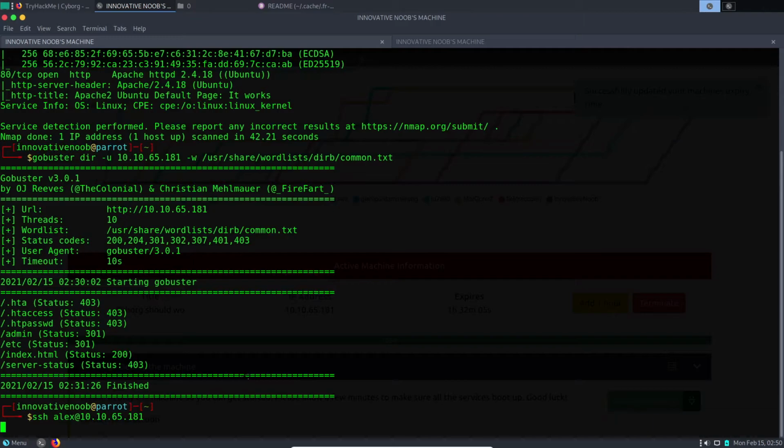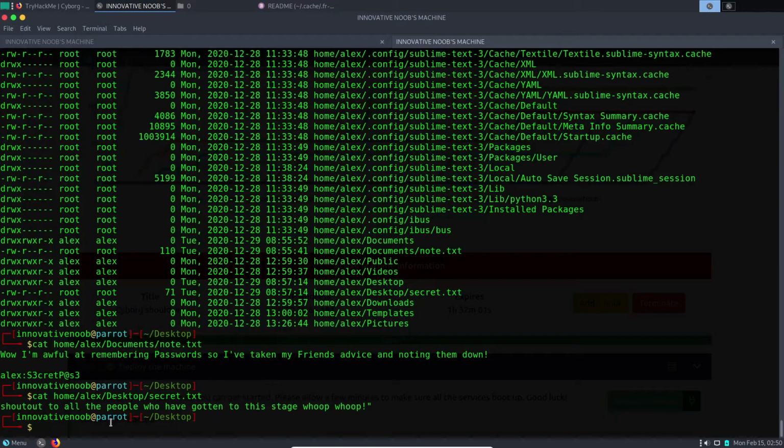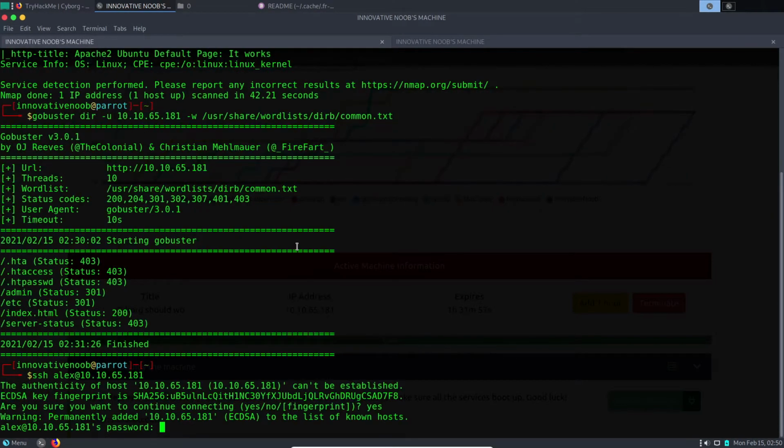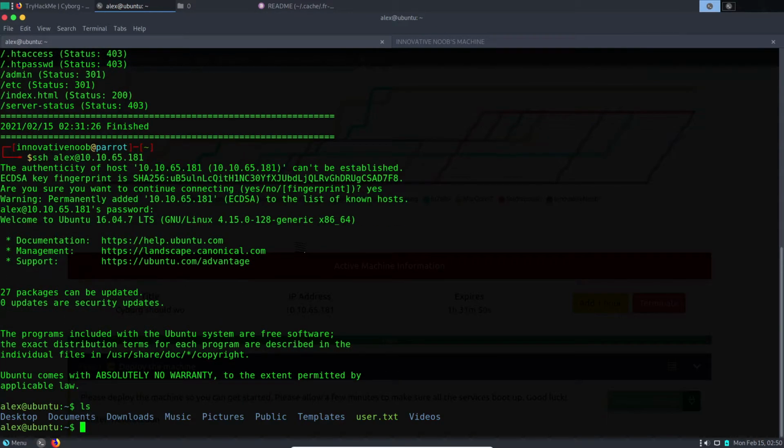10.10.65.181. And the password is secret pass 3. And we are in. Here is the user text. I'll not cat it out because I want you guys to do it on your own.